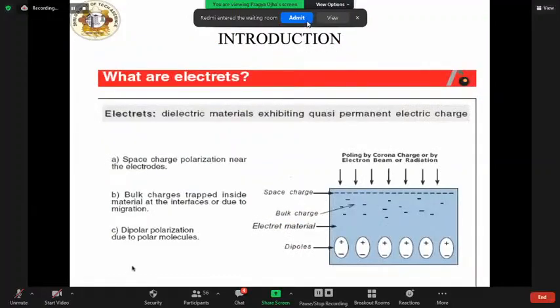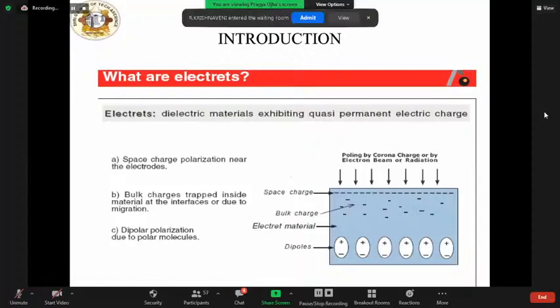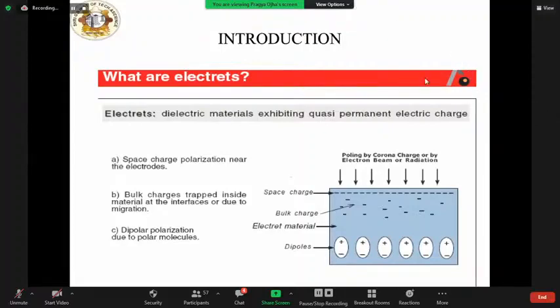Now the question is, what are electrets? A dielectric material which has been electrolyzed or polarized is called an electret. An electret forming material can be in the form of a sheet, a ribbon, or a film coated on an electrode or any other form which can maintain continuity and has two flat surfaces, as a permanently charged material. An electret is formed by polarization in the presence of a high electric field, or by the application of corona or electron beam injection in combination with heat or light.